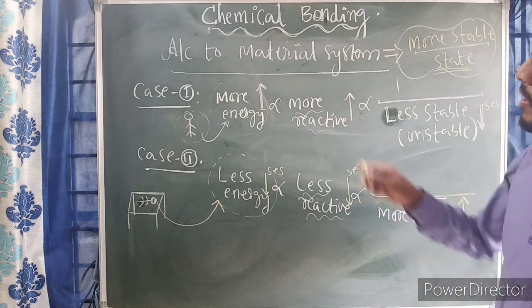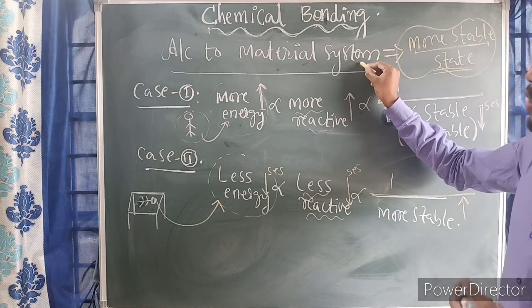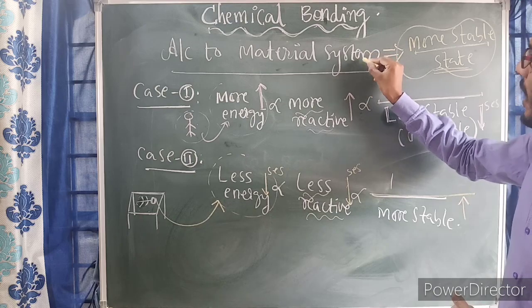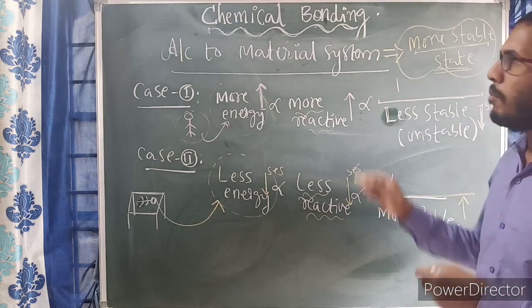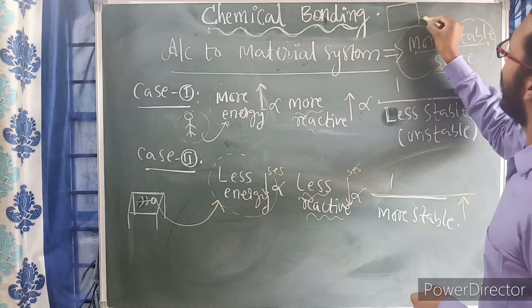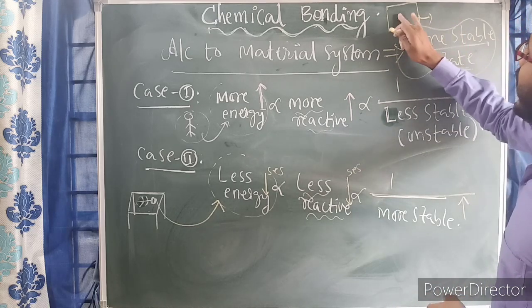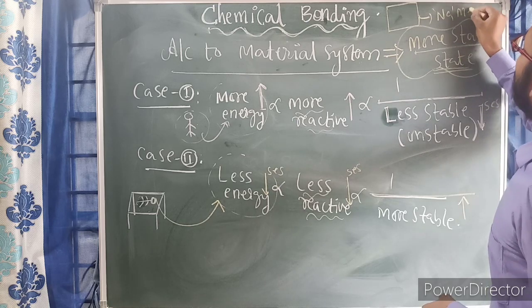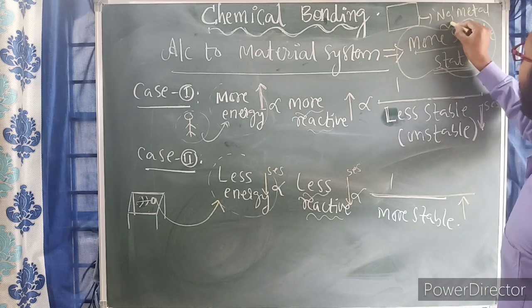So whatever behavior we have spoken regarding material, the materials are generally made up of atoms and molecules. Suppose let us assume this is one material, say I have taken sodium metal here. Sodium metal is nothing but an element.